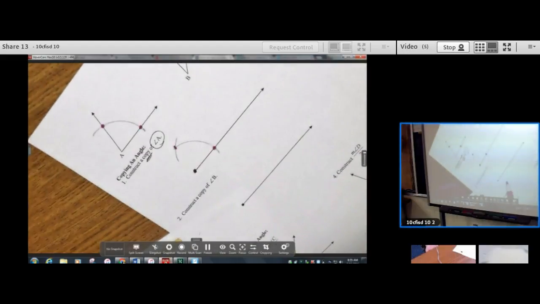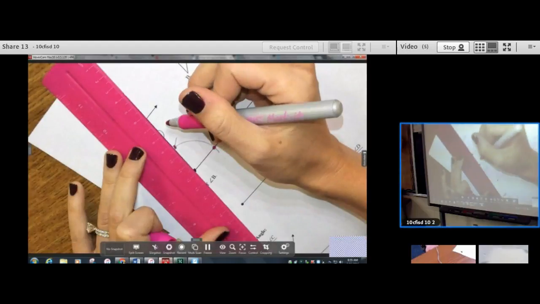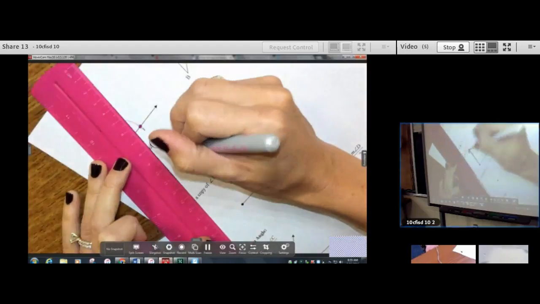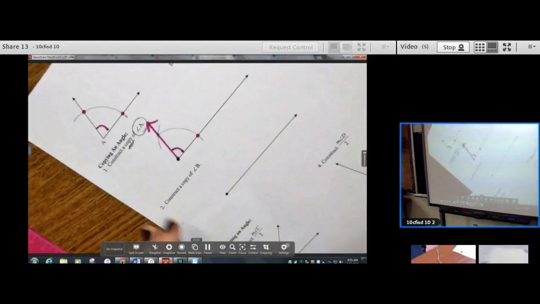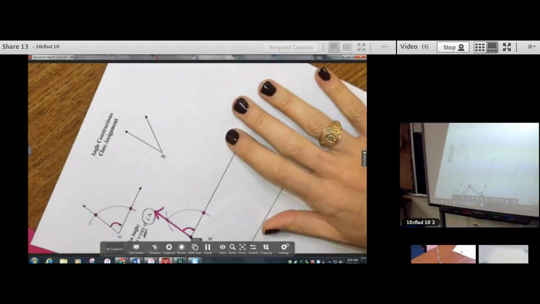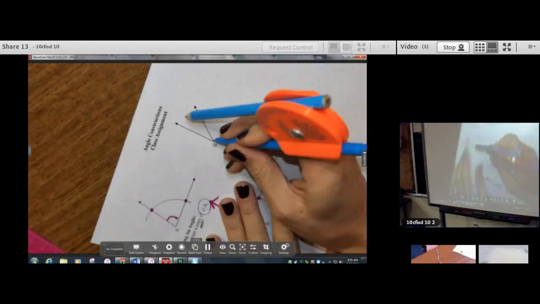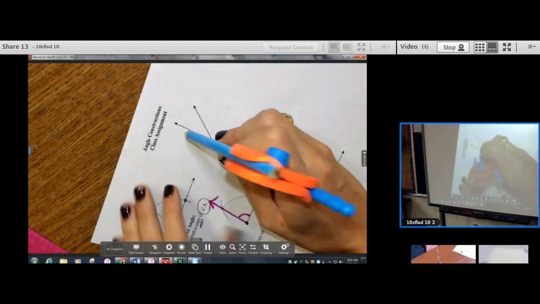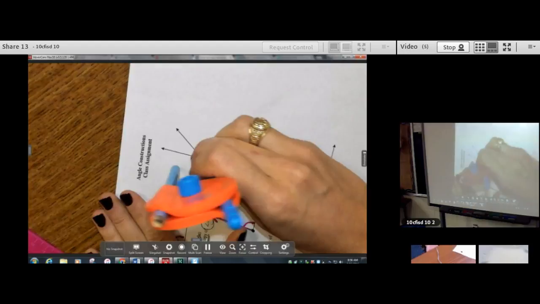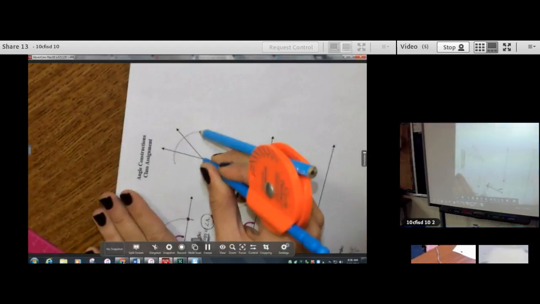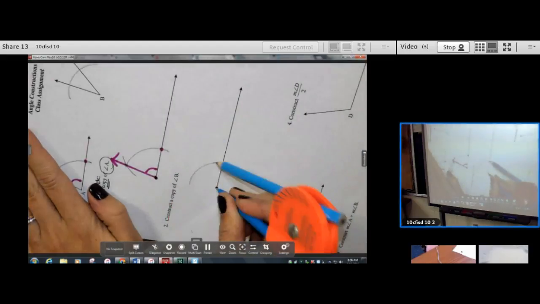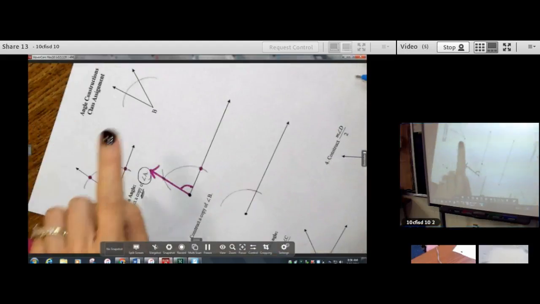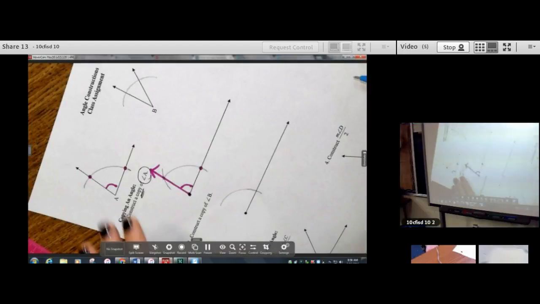And I have made an identical twin to angle A. So the measure of this angle would be equal to the measure of this angle. Those angles would be congruent. Let's do one more. Angle B. Put my needle here. I'm going to make my compass a little smaller because this angle is kind of small. I'm going to construct an arc. I'm going to go down to where they want me to copy, and I'm going to construct the same exact arc. Cool. Matching arcs. Okay.